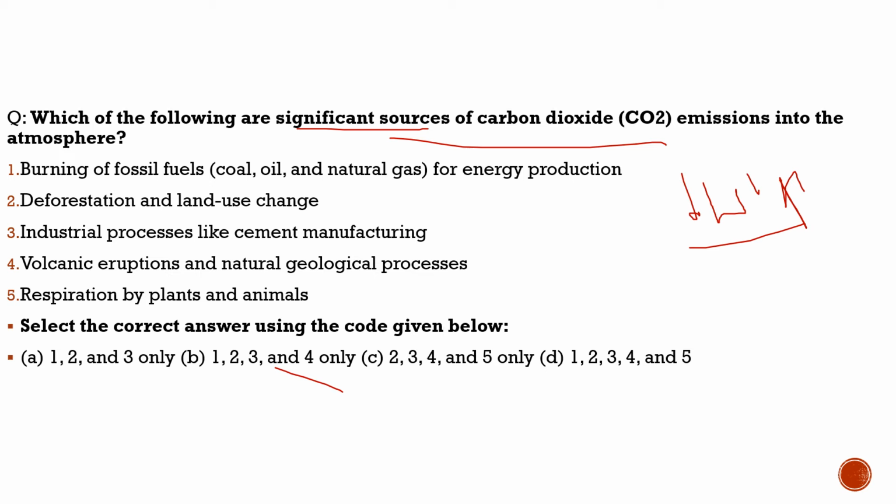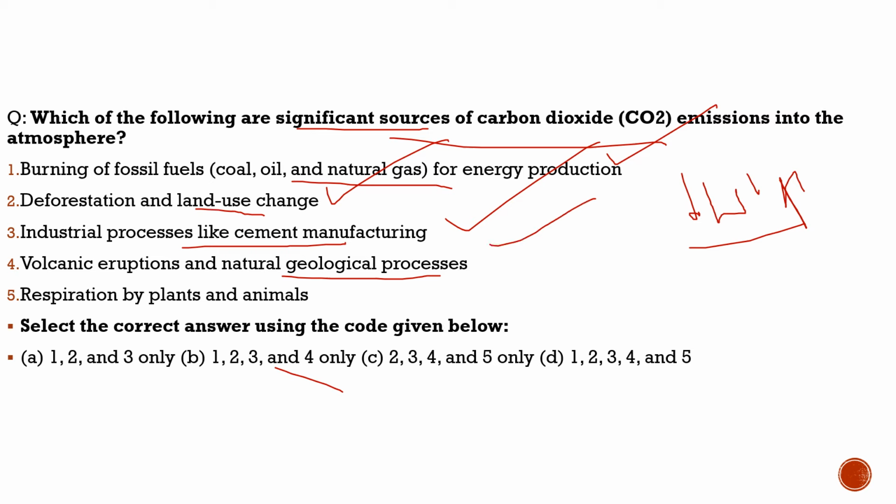Now let's answer this question. First statement, burning of fossil fuels, coal, oil and natural gas for energy production, 100% correct. This is true. Second statement, deforestation and land use change, it 100% leads to the excess release of carbon dioxide. Third statement, industrial processes like cement manufacturing, 100% correct. Fourth statement, volcanic eruptions and natural geological processes, 100% correct.